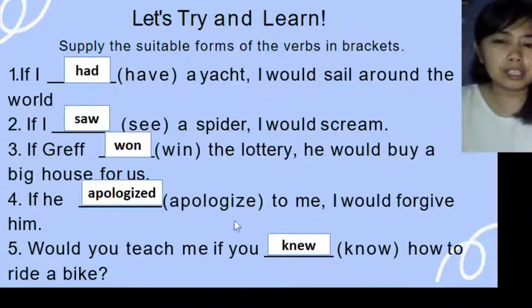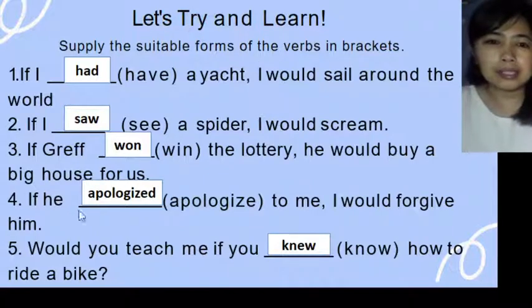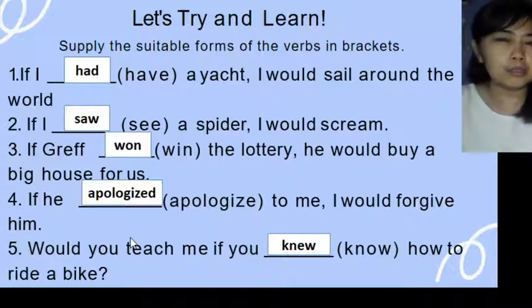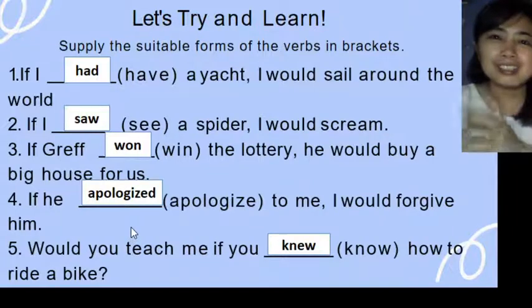If he apologized to me, I would forgive him. But it didn't happen. So sad. Who can relate? So yes, the improbability of the situation. Would you teach me if you knew how to ride a bike? The reality is, I don't know how to ride a bike. I couldn't teach you. So that's it.